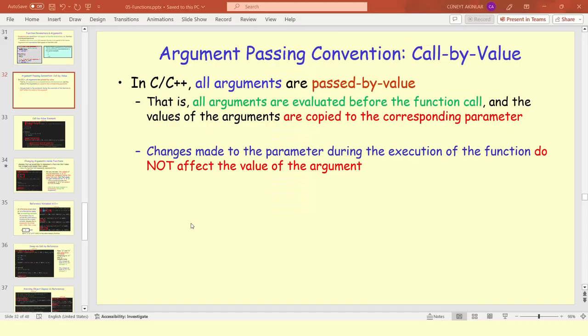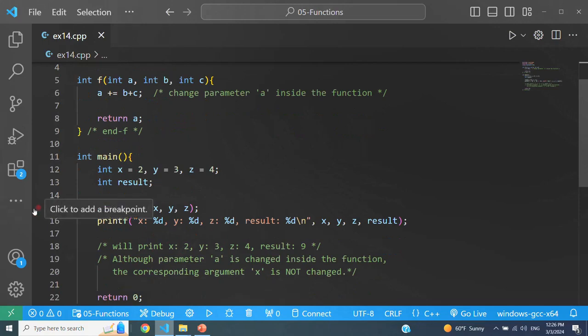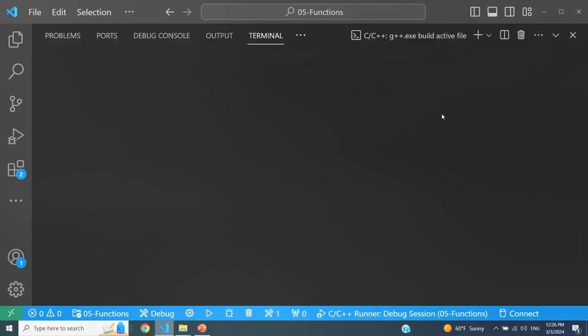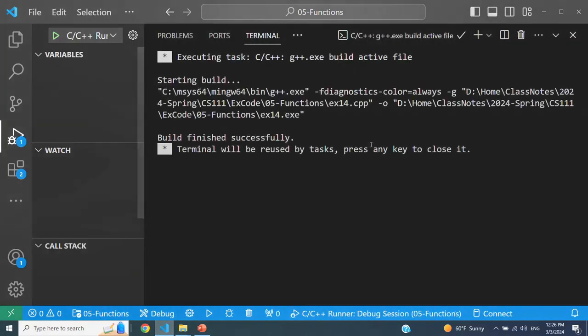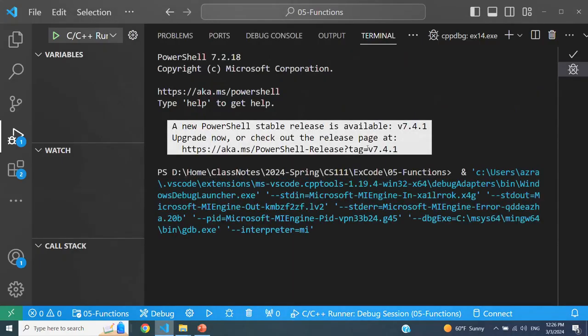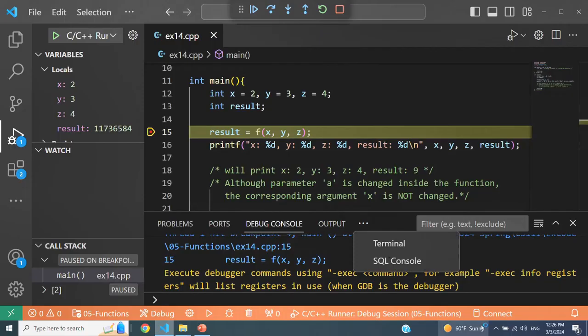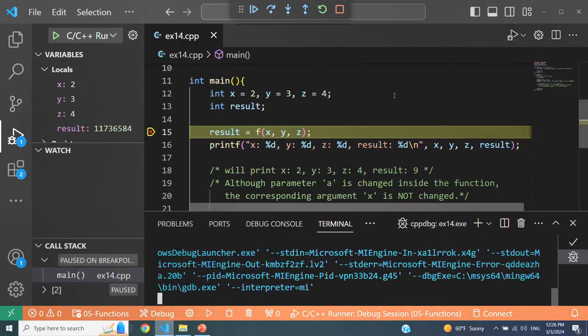So let's look at this example. If this is example 14, so here it is. I'm going to put a breakpoint in here and go step by step so that you actually see that the parameter's value changes, but the value of the argument in the calling context does not change. So I'm just going to go to terminal here. So, okay, we are basically copying the values of x, y, and z to the parameters a, b, and c.